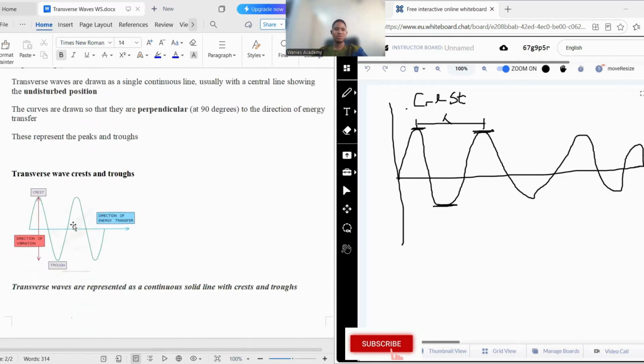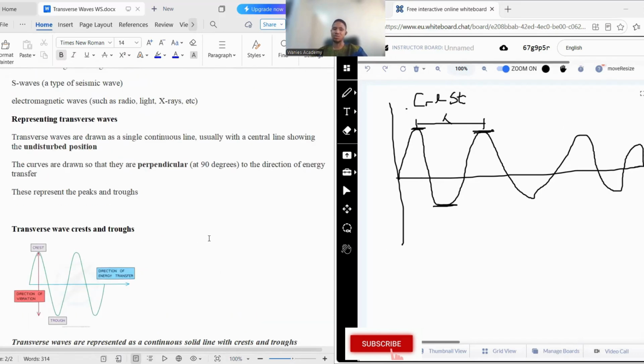So a transverse wave has a crest and a trough, and it's represented as a continuous solid line with this crest and trough. That is a transverse wave. And this repeats the peaks and troughs. And remember that the curves are drawn so that they are perpendicular, which is 90 degrees, to the direction of energy transfer. So that will be the end of today with transverse wave.